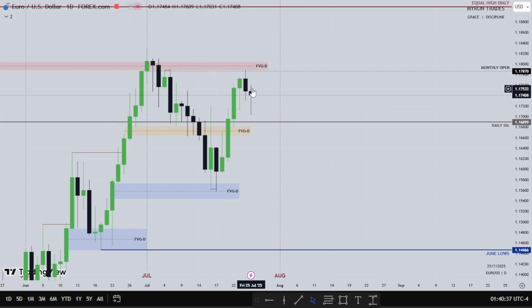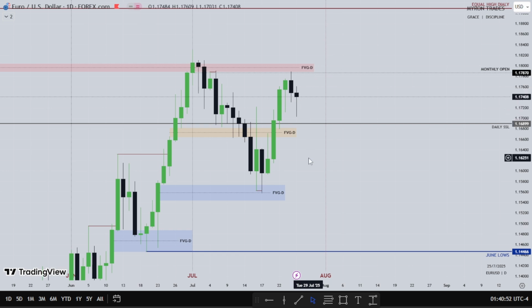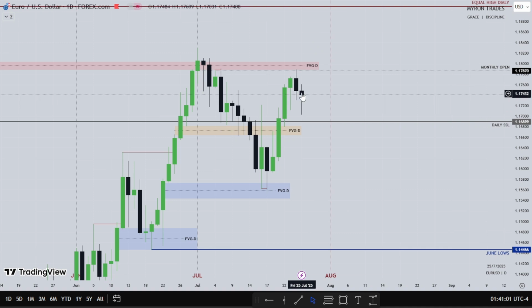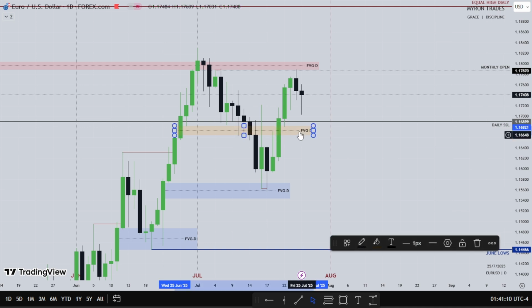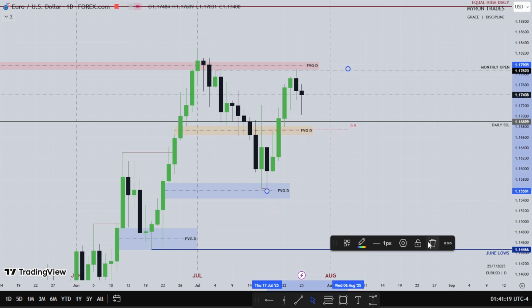Thursday found resistance right there, trades lower. Then Friday trades lower, takes out Wednesday's low, then we close the week. So euro was really, really strong, really bullish on the week. So if the dollar wants to trade lower, I want to see euro trade higher. Use this fair value gap as support to go higher and aim for these highs right here. But if the dollar wants to go higher before going lower, I want to see this daily fair value gap, and there's also a small fair value gap, being used as support to go higher in the euro. So that's about that on the euro.